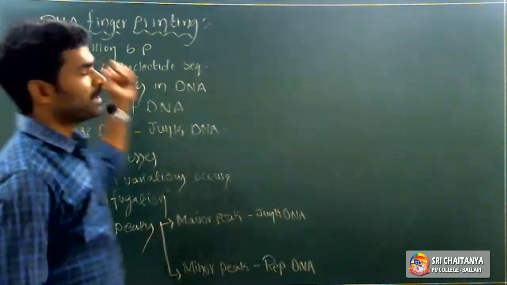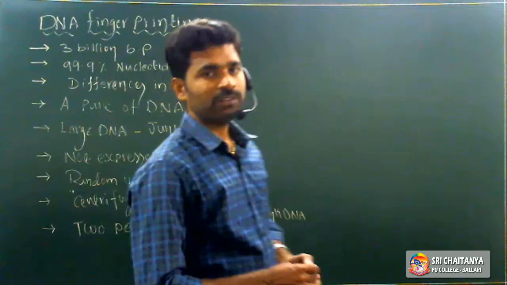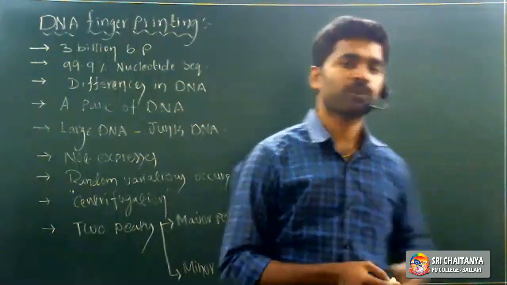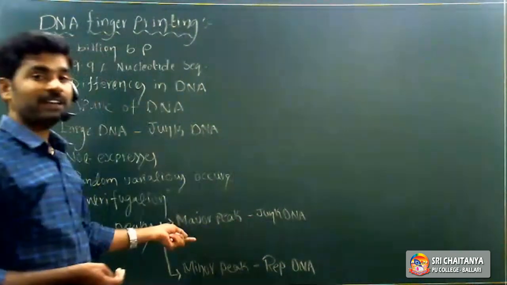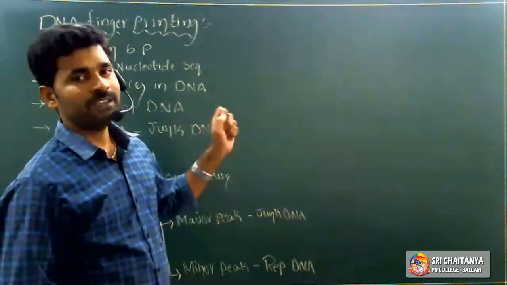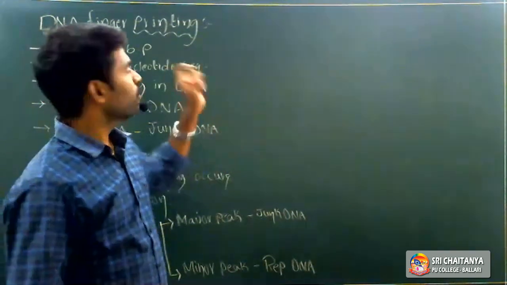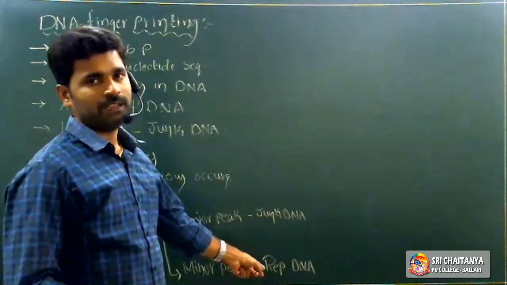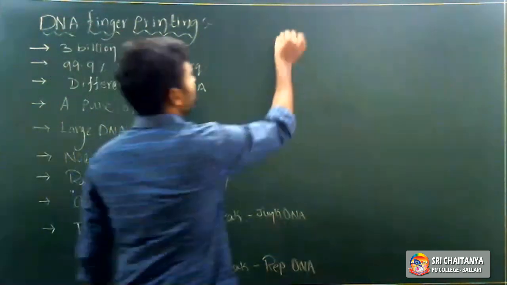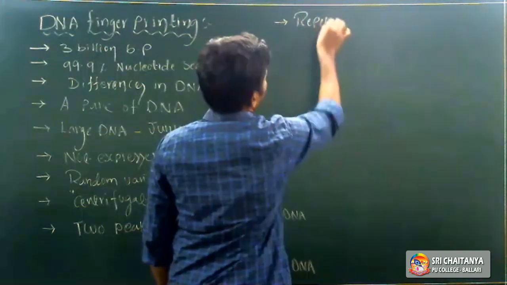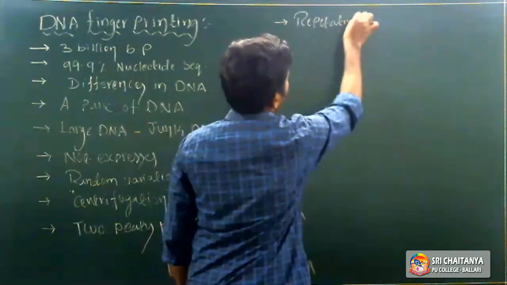The DNA fingerprinting process involves identification of differences at particular locations in DNA. Those differences are considered repeated DNA, also called repetitive DNA.